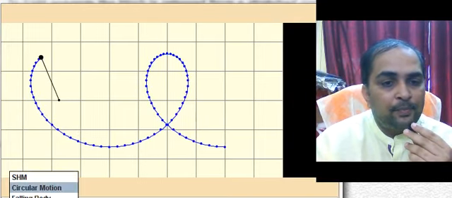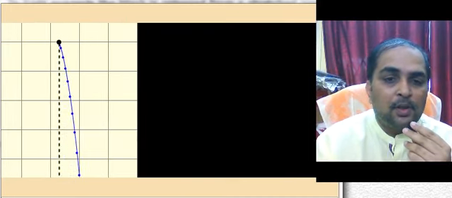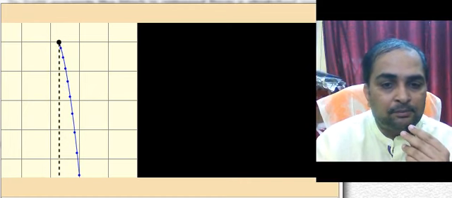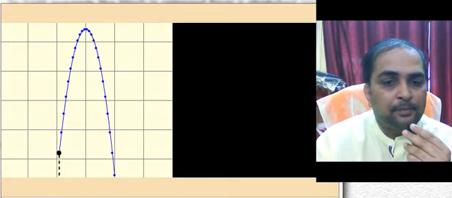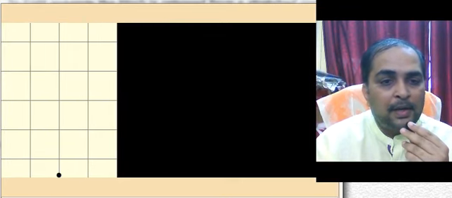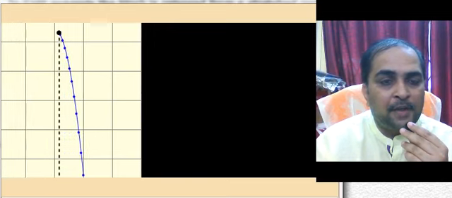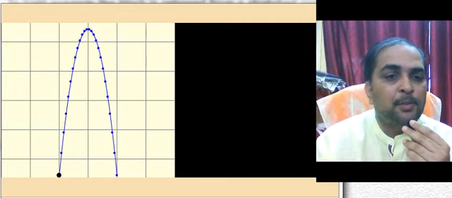So in this way, if at all we project a body upwards, how does it look? See here. For us, it goes up and up and up in the same line. So from here, left hand side, if you see, the distance appears to be constant, but as the graph sheet moves, it appears to be a parabola like this. Once again, I revert this, so you see slowly what's happening. Actually, the particle is going straight up, but because the graph sheet is moving, for a person who is moving along with the graph sheet, it appears to be a parabola.